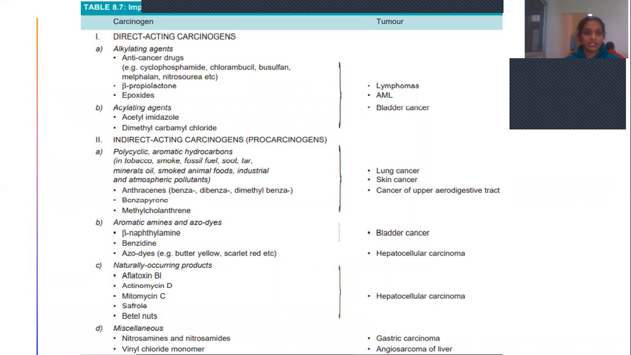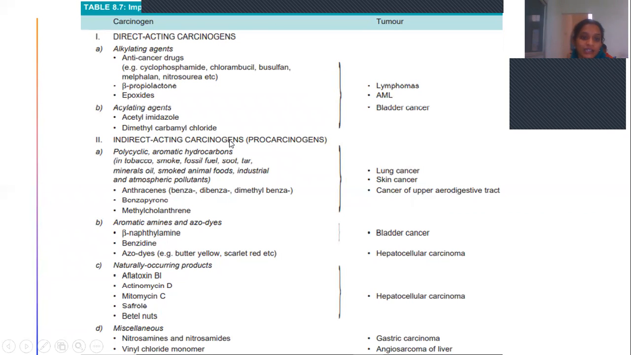So here is a table showing direct acting and indirect acting carcinogens. Direct acting carcinogens include alkylating agents like anti-cancer drugs, beta-propiolactone, chlorambucil. All these are anti-cancer drugs, epoxides. These are the alkylating agents, and then acylating agents like acetyl imidazole, dimethyl carbamyl chloride. So these are the direct acting carcinogens. The tumors are lymphoma, AML and bladder cancer.